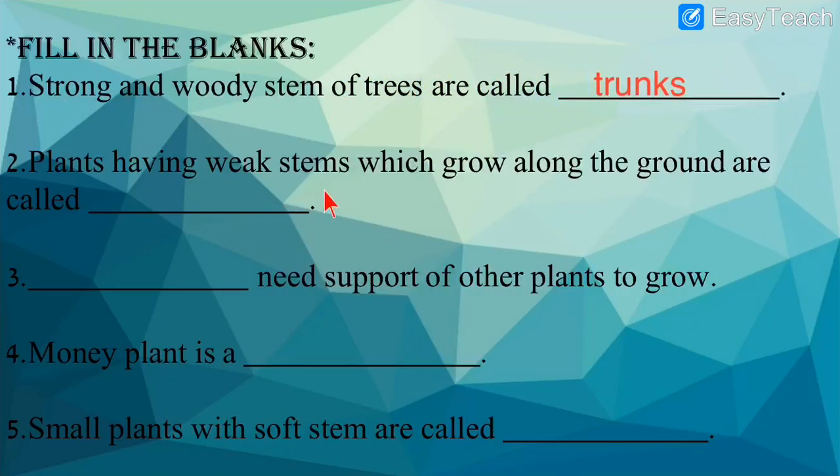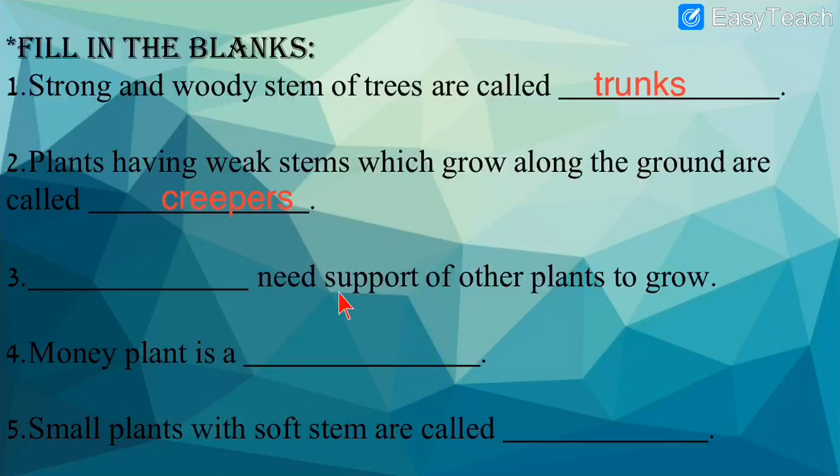Next, number 2. Plants having weak stems which grow along the ground are called dash. As I told you, the plants which grow in a sleeping position along the ground, they are called creepers. Yes, so let us write, what is the spelling? C-R-E-E-P-E-R-S, creepers. Let me place it over here. That is the plants that grow along the ground.